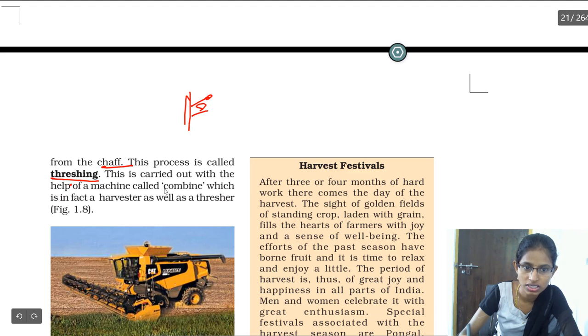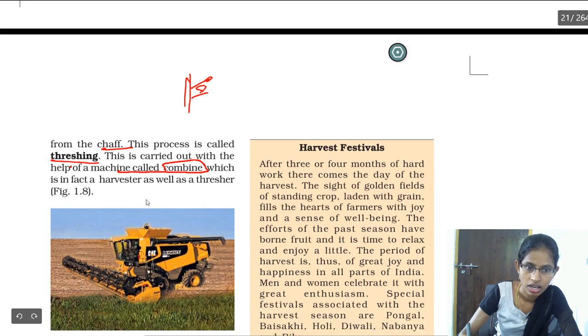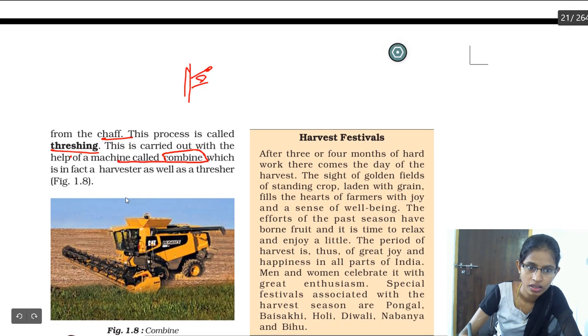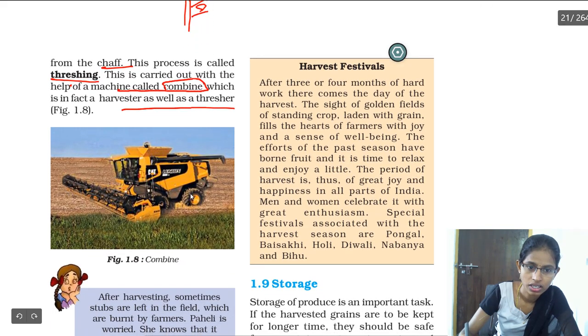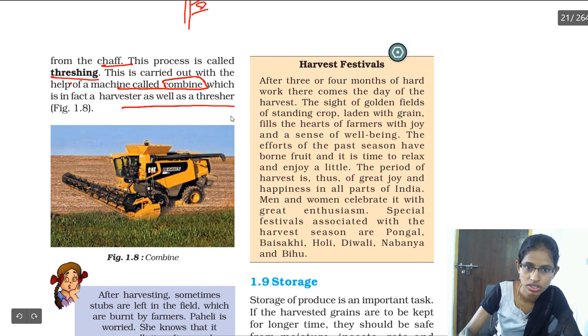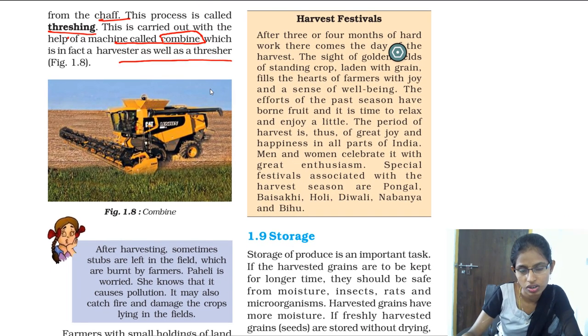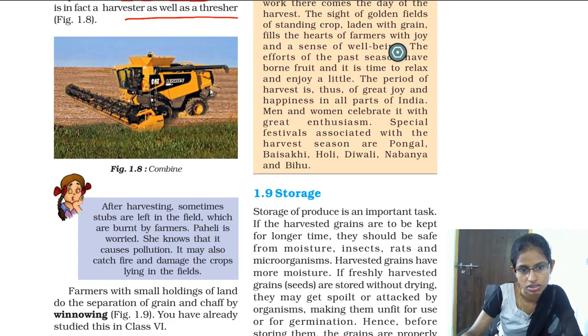And how is it done? It is done with the help of a machine called a combine, and it is a harvester as well as a thresher, okay. A thresher is what removes the grain, and a harvester is what cuts the plants.